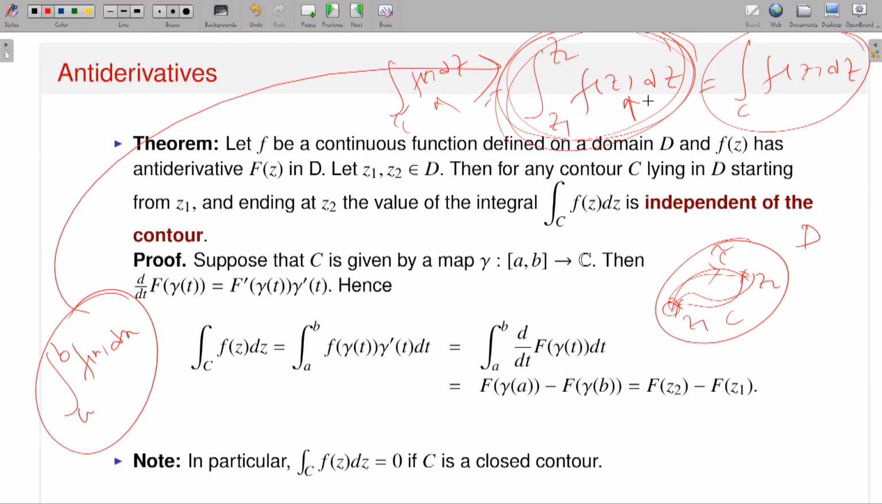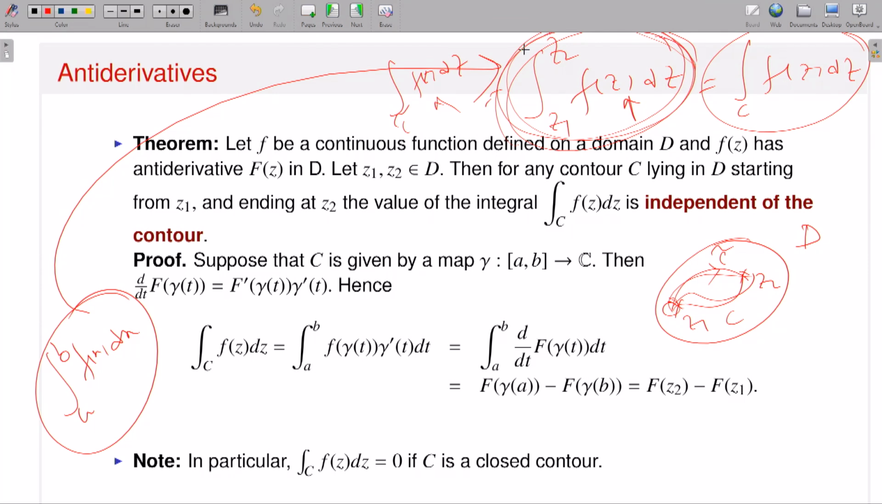Now this theorem ensures you this kind of definition. This theorem says that if my function small f possesses an antiderivative, then the corresponding contour integration, if I take a contour starting from Z1 ending at Z2, is independent of the choice of the contour. So I can have the meaning of this object, integration Z1 to Z2 of f(z) dz, though there is no ordering in between Z1 to Z2.